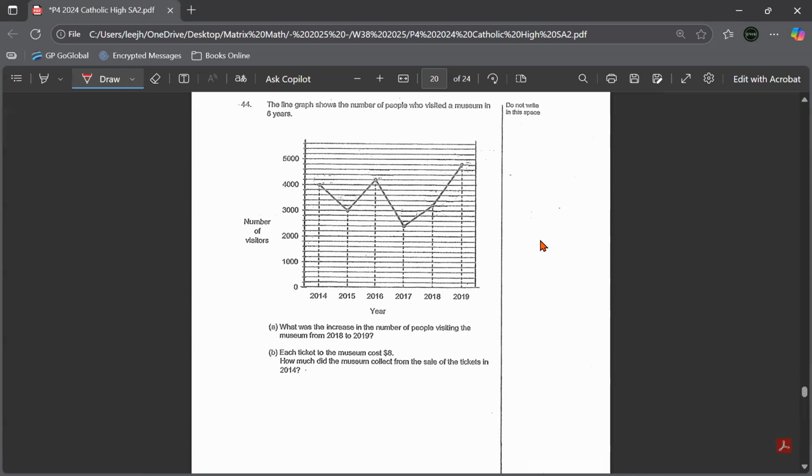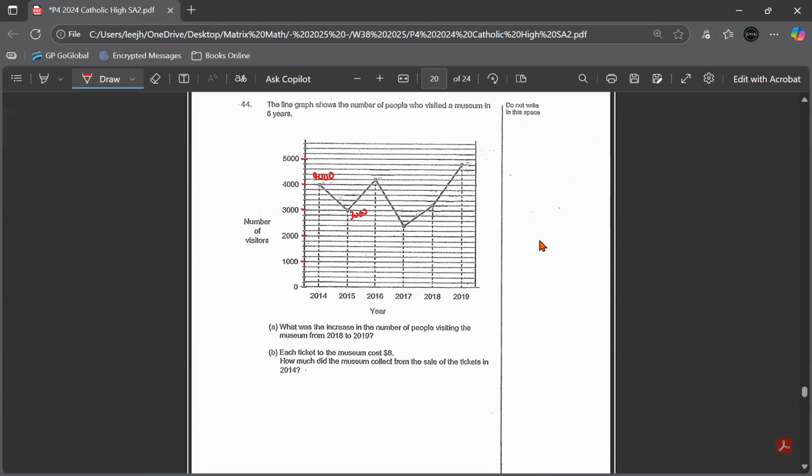I mark the markings here, which might not be obvious. There are 5 intervals between 0 and 1000, which means each interval represents a value of 200. So this will be exactly 4000, and this is 3000.